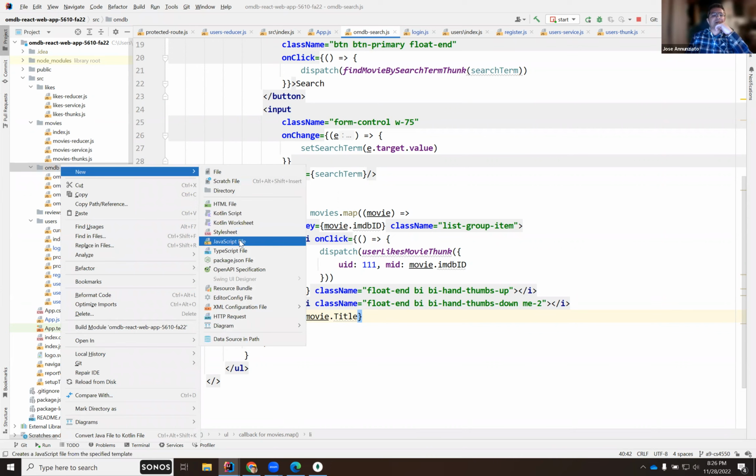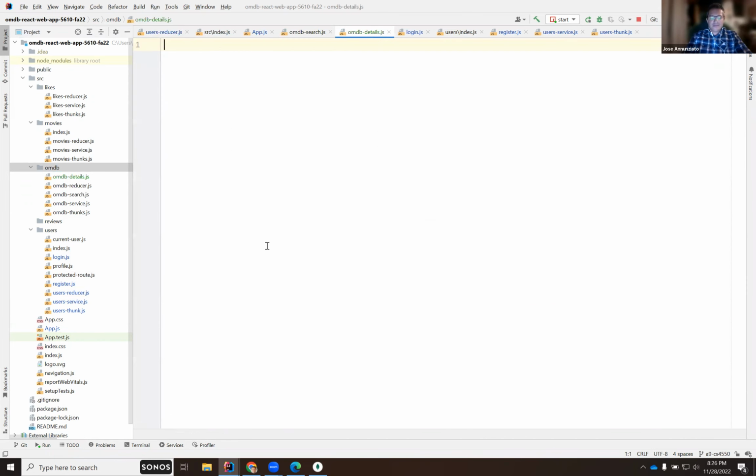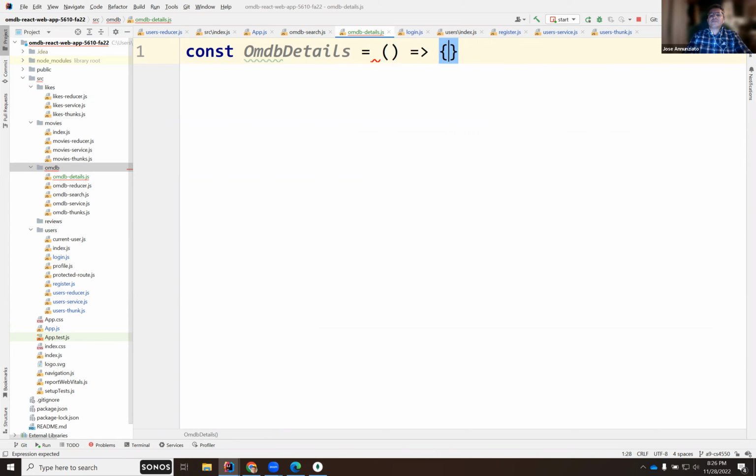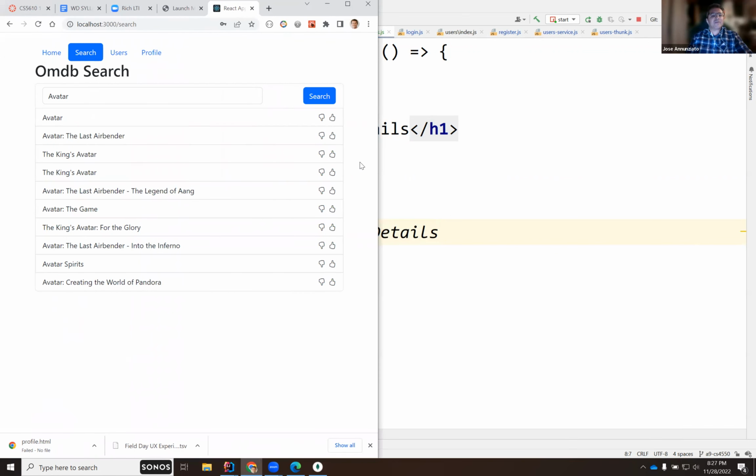This would be JavaScript. This would be an OMDB details file. Let's do const OMDB details, and for now, let's just render details. So this would be an H1 with details. Let's export default OMDB details. Perfect. And we want to navigate here if I click on a particular movie, like Avatar.